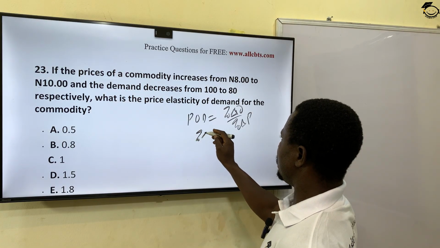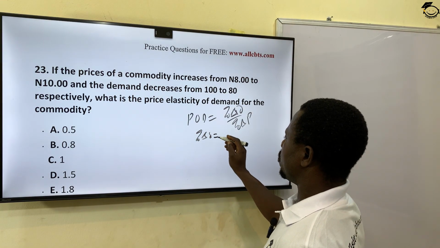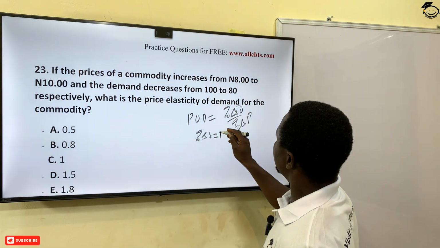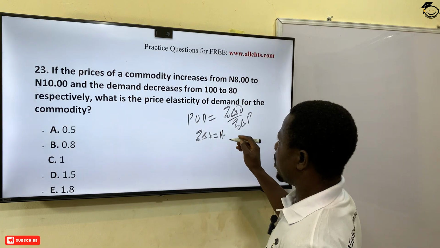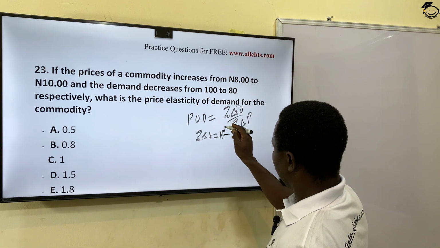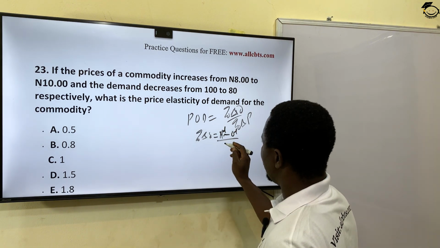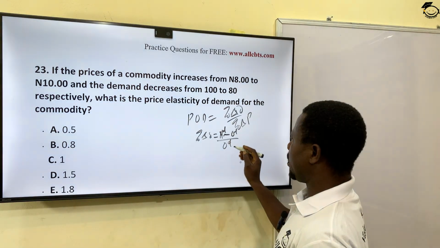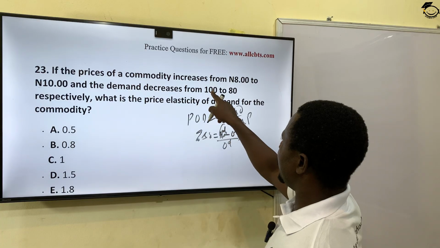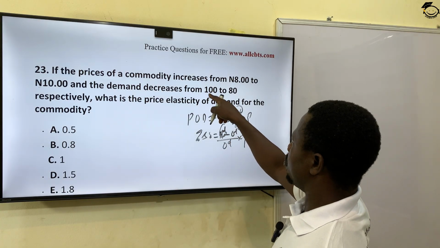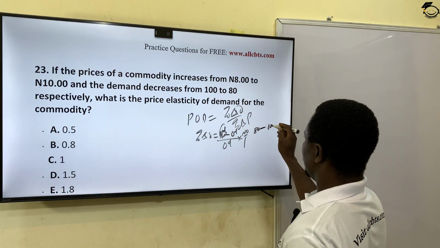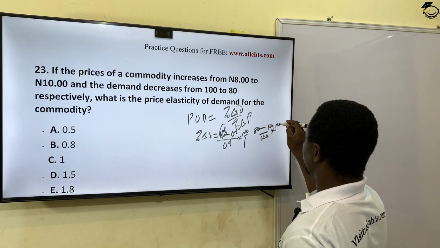Your change in demand equals the new demand minus old demand over old demand, that's original demand, times 100 over 1. So what's our new demand? It said from 100 to 80. So new is 80 minus old 100 over old 100 times 100 over 1.